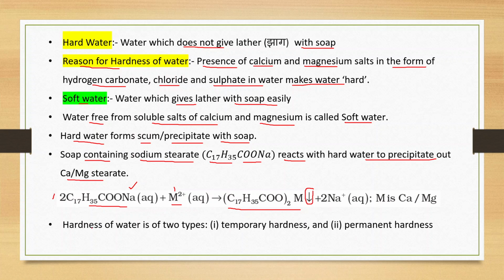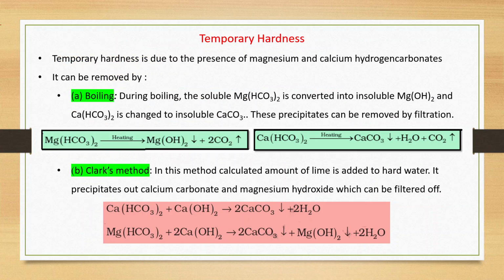Hardness of water is of two types: temporary hardness and permanent hardness. First, temporary hardness. Temporary hardness is due to the presence of magnesium and calcium hydrogen carbonates. This hydrogen carbonate is also known as bicarbonate. It can be removed by boiling. During boiling, the soluble magnesium hydrogen carbonate is converted into insoluble magnesium hydroxide, and calcium hydrogen carbonate is changed to insoluble calcium carbonate. These precipitates can be removed by filtration.